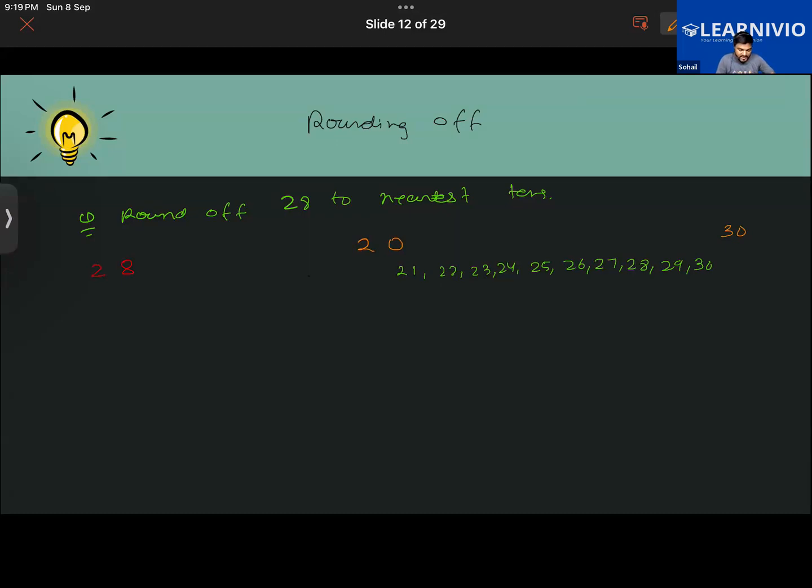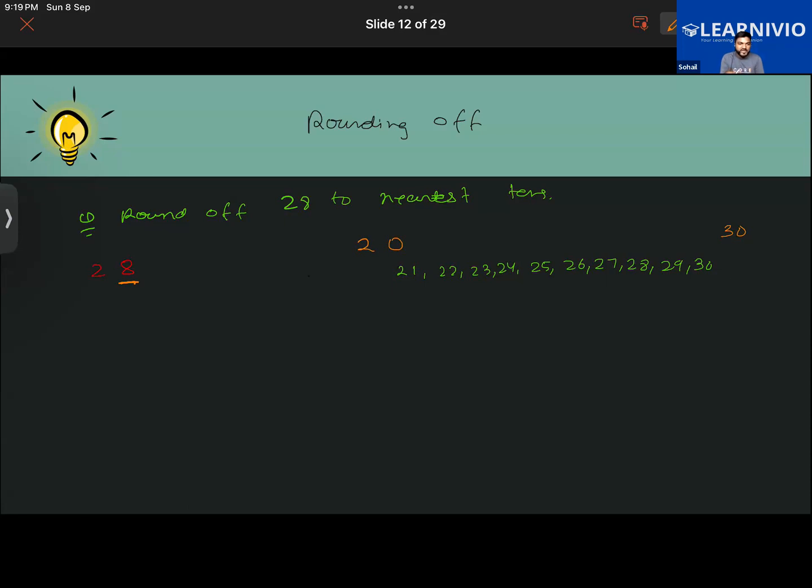Now look at the number to the right. Always look at the number to the right. Here at the right position, it's 8.